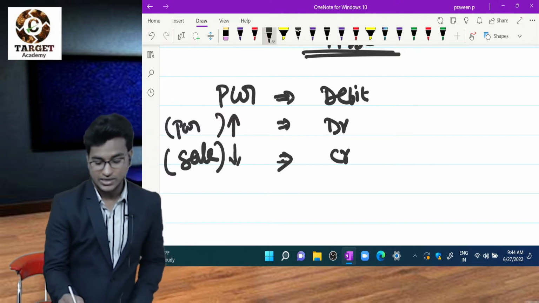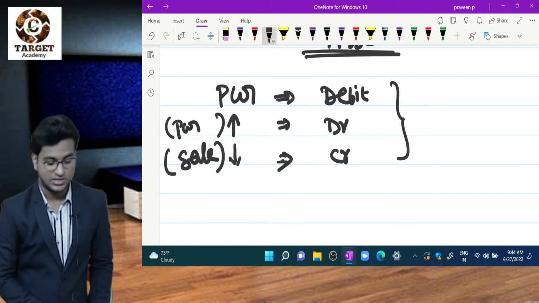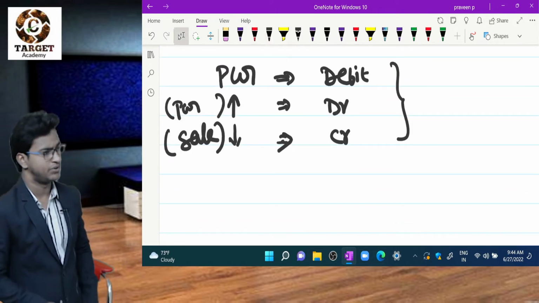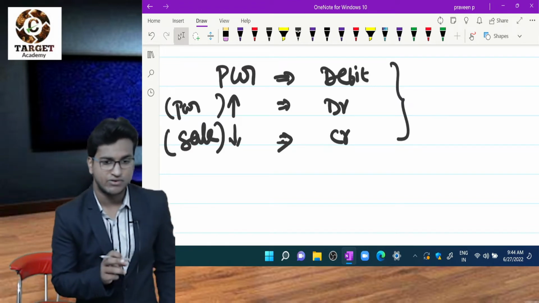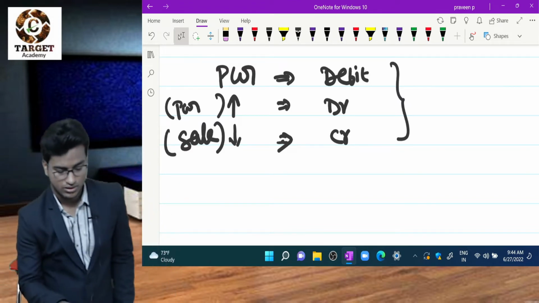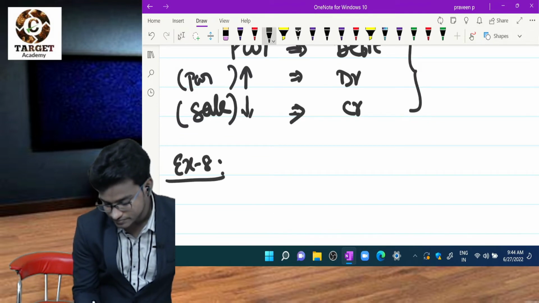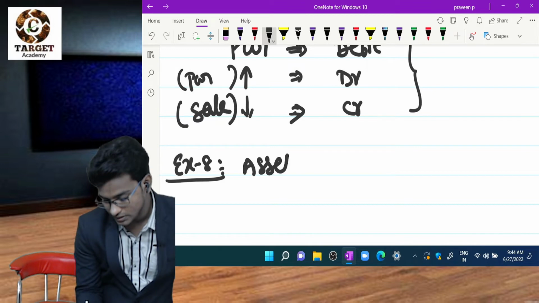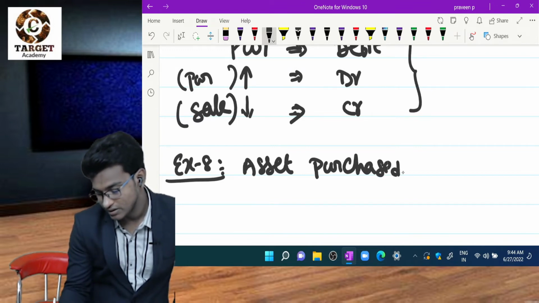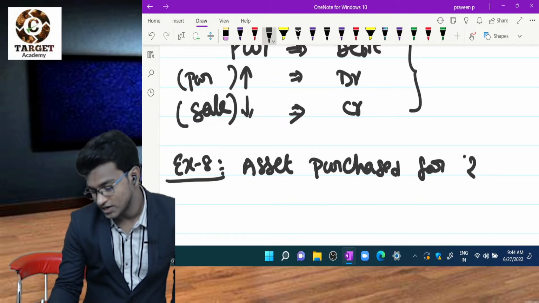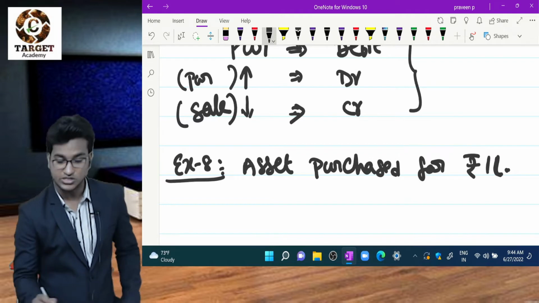So by using this concept, I'll write journal entries. Please observe carefully. For example, asset purchase amount of 10,000 rupees. What is the transaction? Example number 8. Asset purchased for 1 lakh. So I have to write journal entry for this transaction.